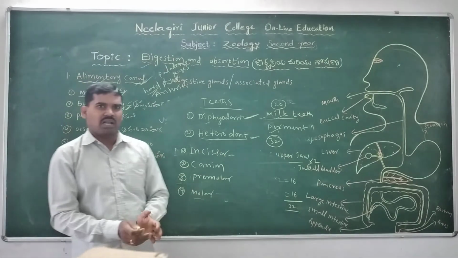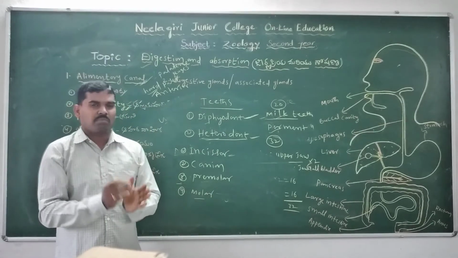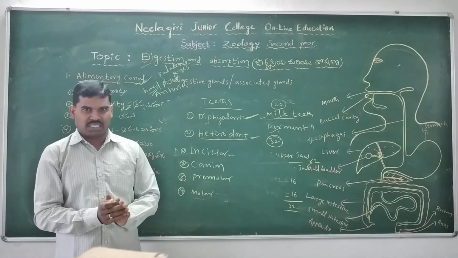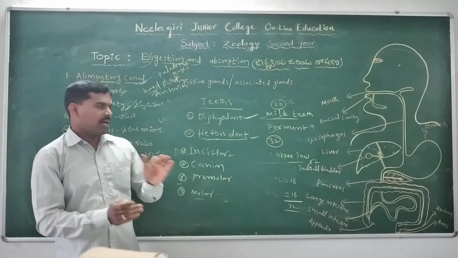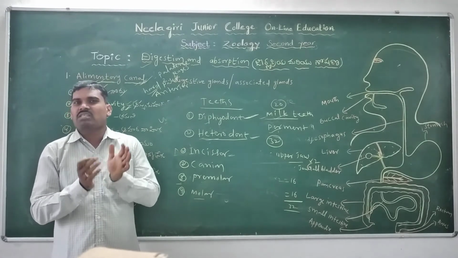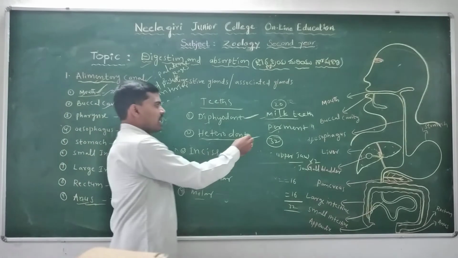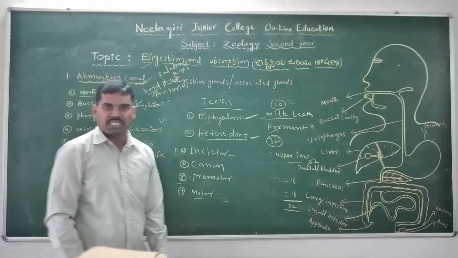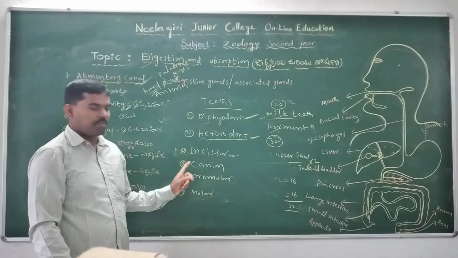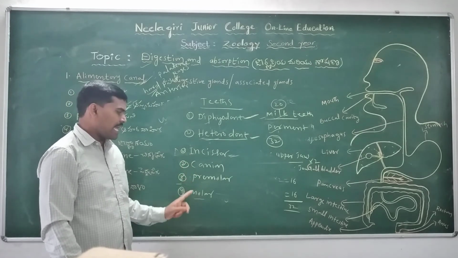In some animals the teeth have equal shape and equal size, which is called homodont type. But in human beings, all teeth do not have equal shapes or equal sizes. They have different shapes and different sizes, hence the name heterodont type. There are four types of teeth: incisors, canines, premolars and molars.